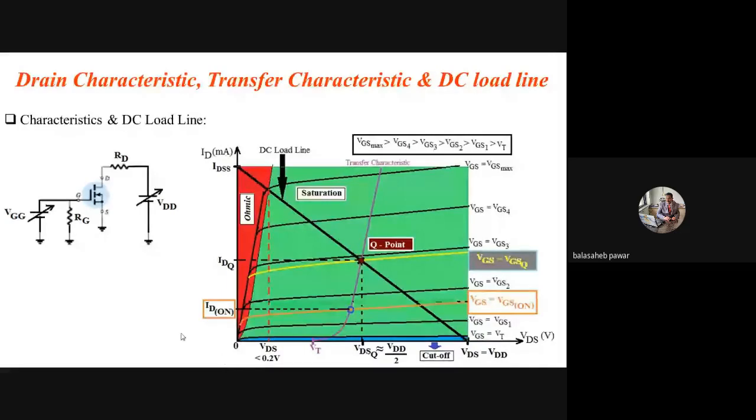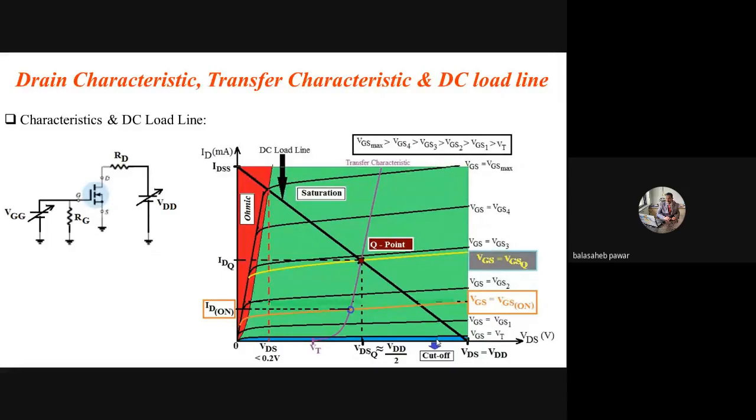And whenever it is to be operated as an ideally open switch, the current flowing through that switch should be zero. That is possible whenever the transistor works in its cutoff region, correct? To work in the cutoff region, the applied input voltage, that is the gate to source voltage VGS, should be equal to zero, or it should be less than VT. Then it will act as an open switch, right?